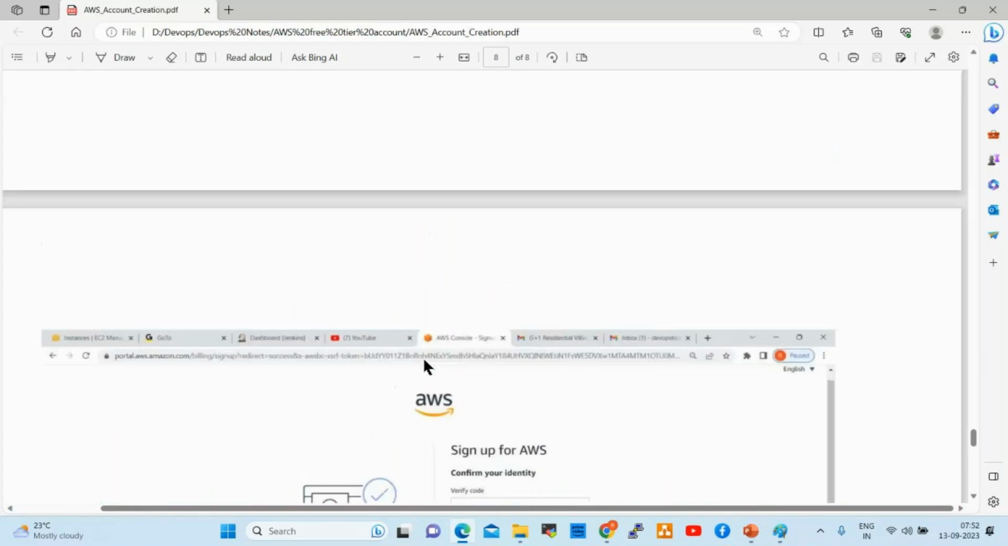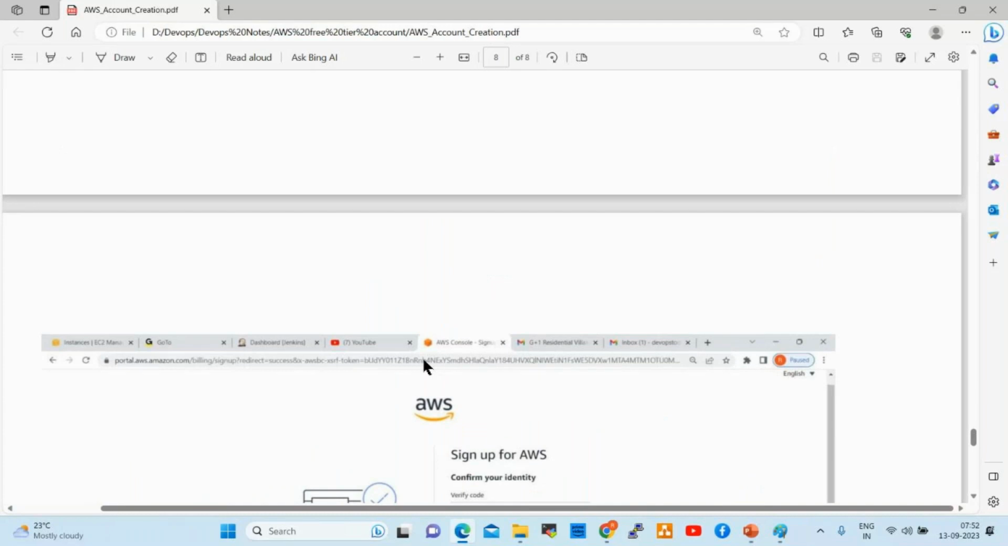So this account is free for 1 year. That 1 year we need to use properly. Actually, they are giving 750 hours of servers we can use, and storage of 30 GB, and elastic IPs, 5 IPs. And there are some limitations that we need to follow, right? I'll guide you how to use the resources.